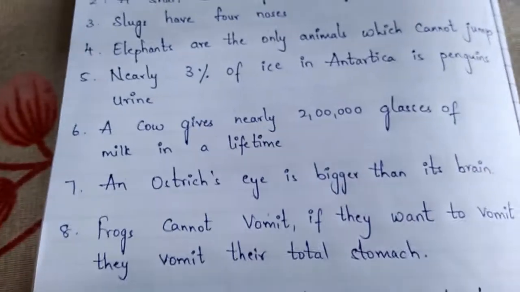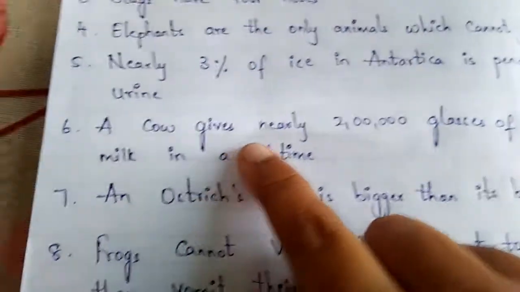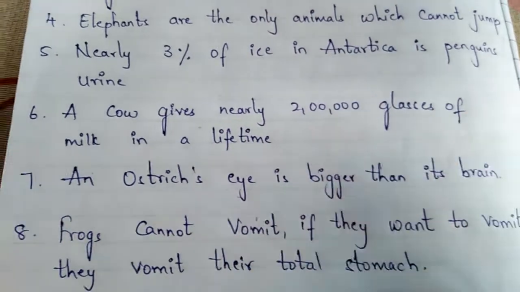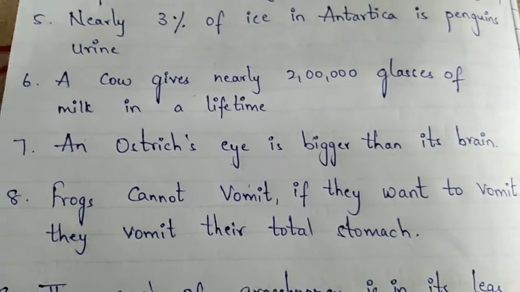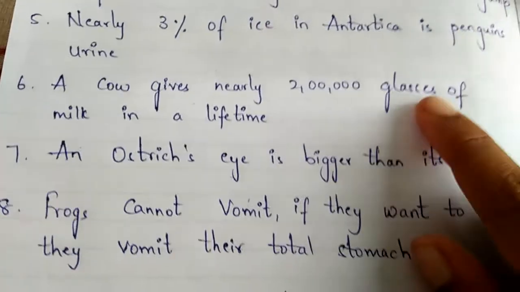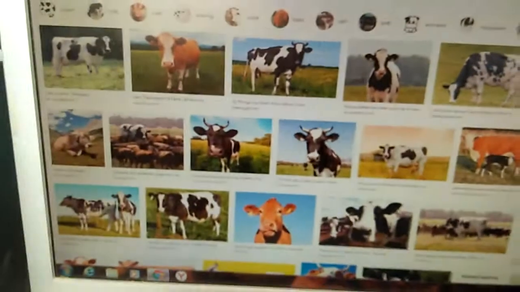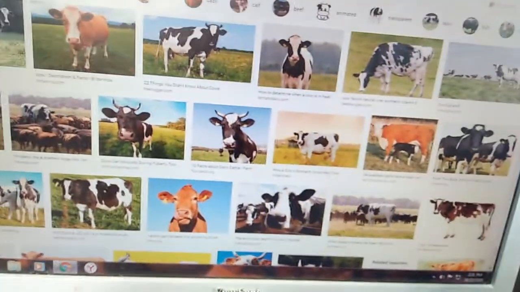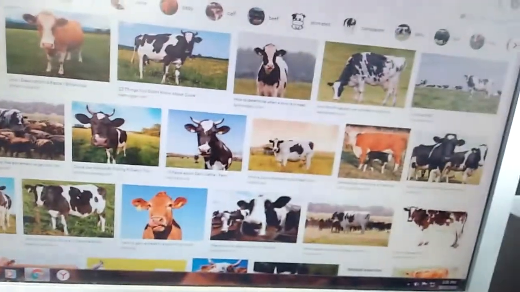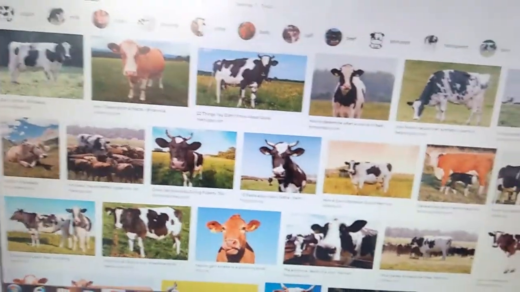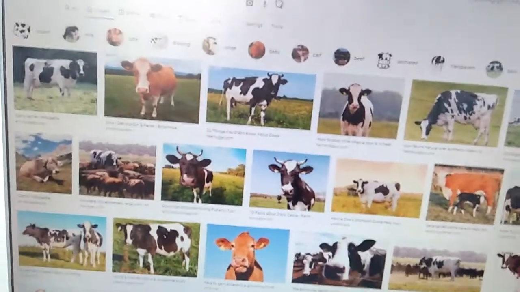Okay, now next one. See, Nana, sixth one. A cow gives nearly 2 lakh glasses of milk in its lifetime. So how many glasses of milk can a cow give? So 2 lakh glasses it can give, it seems. So see the picture of the cow. Very beautiful, no, Nana? So this is nothing but cows, which we can't find here on the roads. Okay, this is a cow. See the picture.